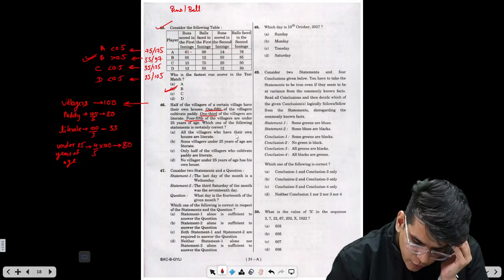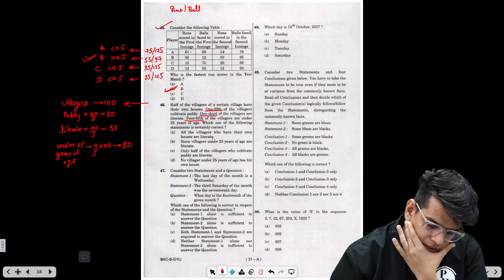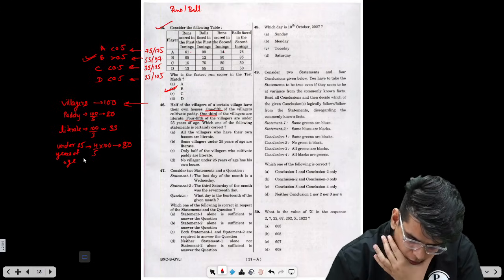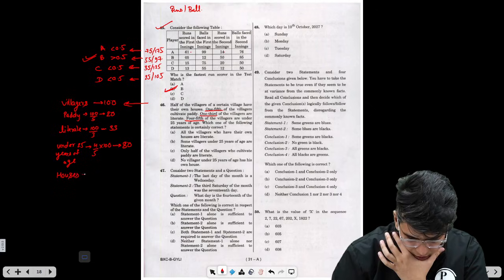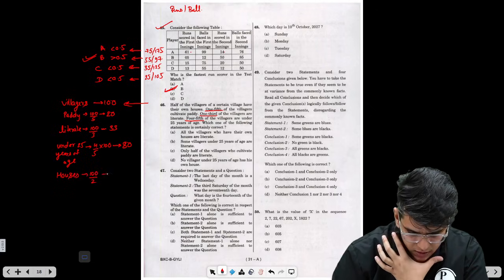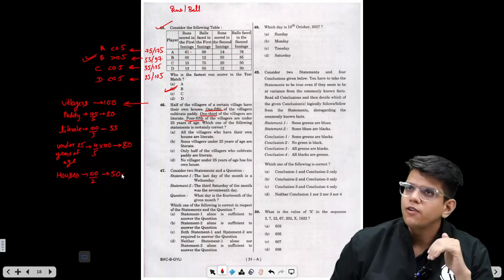All the villagers who have their own houses are literate. Is it necessary? How many villagers have houses? Half of the villagers have houses. Houses are half, that means 100 by 2, which is nothing but 50. So 50 people have houses.